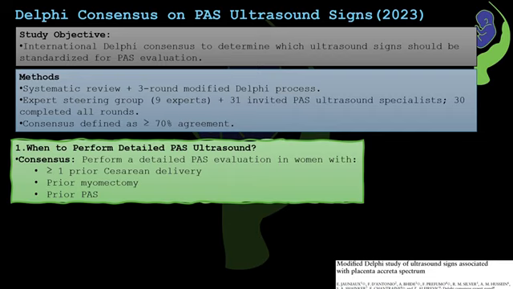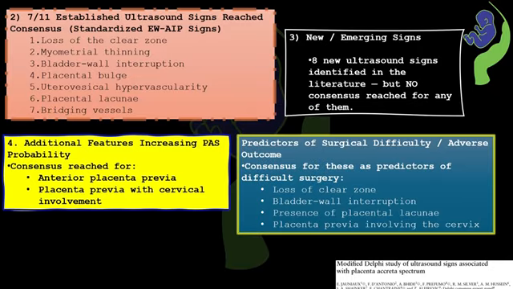Now coming to the second part of the Delphi consensus, what exactly did the experts agree upon regarding the ultrasound markers? Out of 11 standardized EWAAP scenes, 7 of them reached clear consensus as reliable markers of Accreta spectrum. They include loss of clear zone, myometrial thinning, bladder wall interruption, placental bulge, uterovesical hypervascularity, placental lacunae, and the bridging vessels.